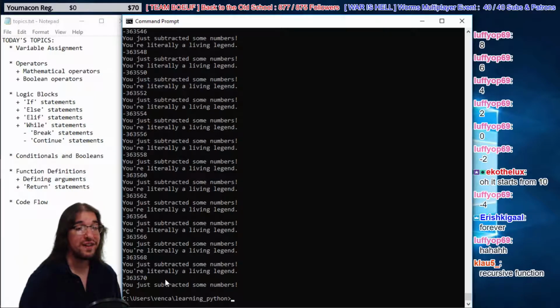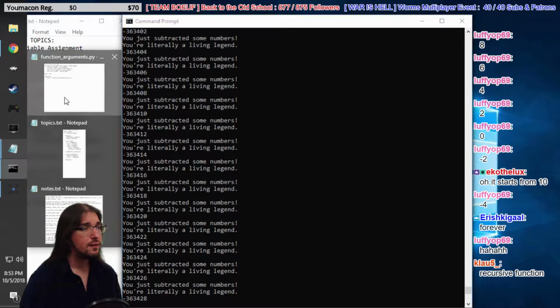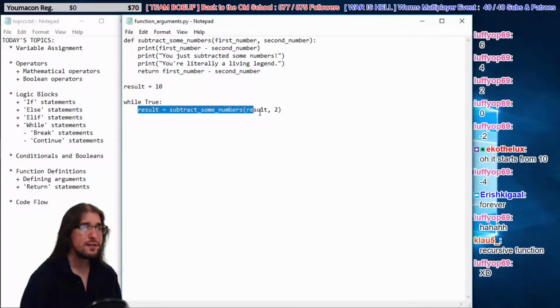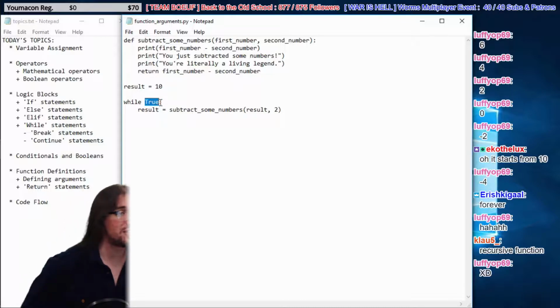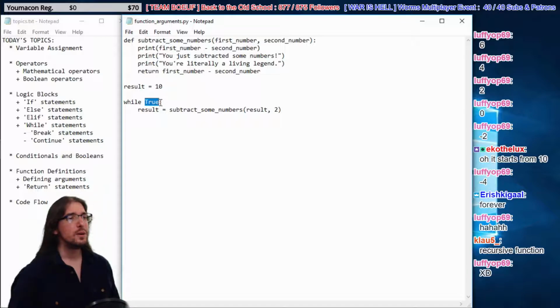Damn, that went fast. But here's why. Because it ran that little bit of code. It ran this code right here as long as this statement was true. But it's true. It's always going to be true, right? It says right there that it's true. So it runs that code forever. That's kind of cool, though, right?